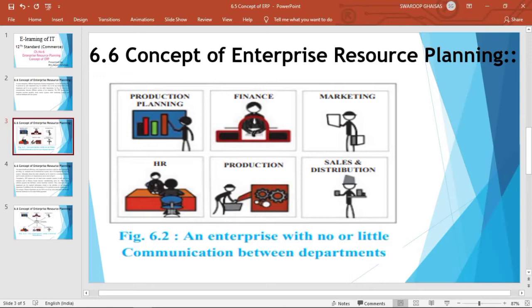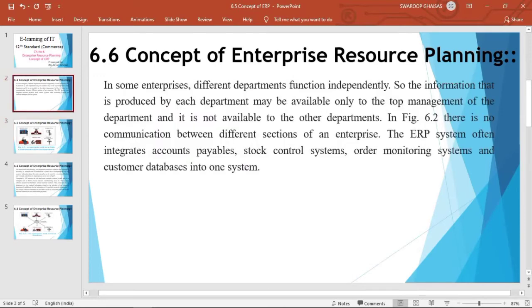But the data produced by the production planning department is available to this department and top management only. Same in the case of other departments. There is no shared or centralized data between all the departments of the enterprise. So this is a diagram representing an enterprise with no or little communication between different departments.